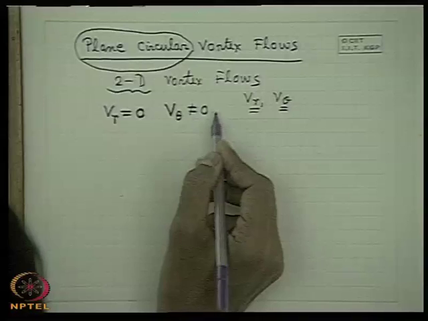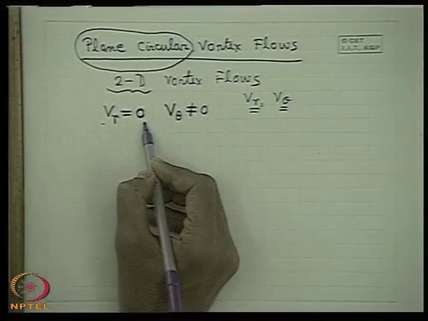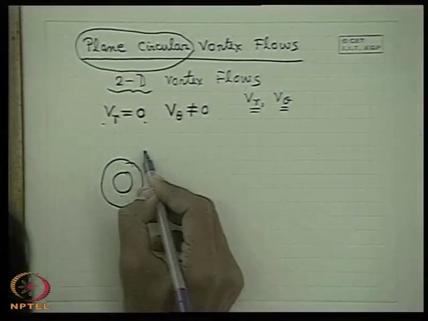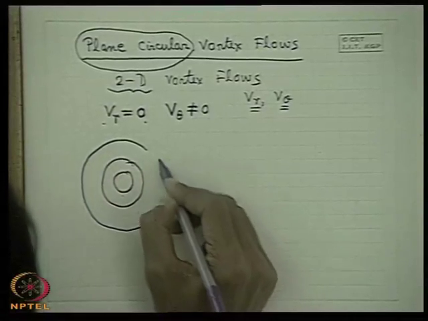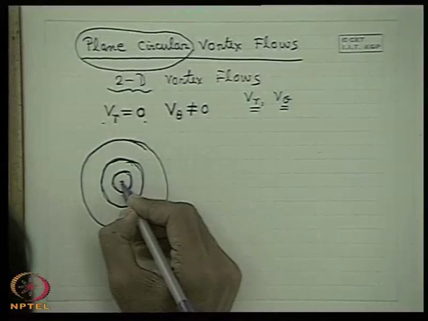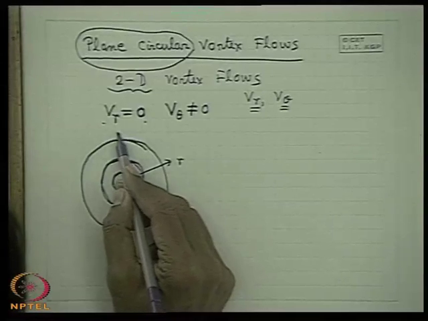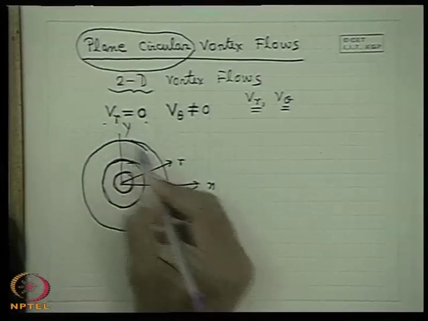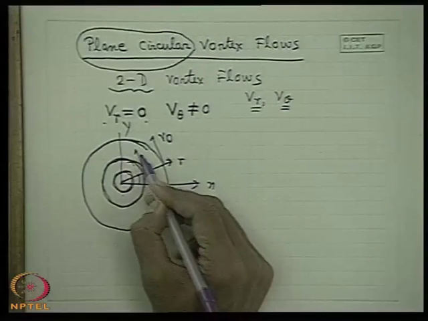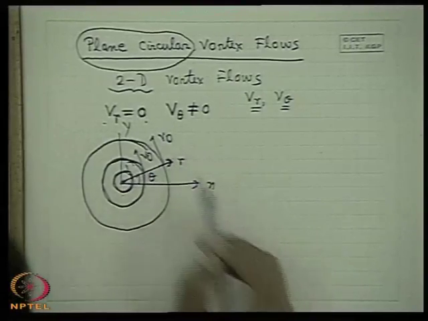That means the flow where only tangential velocity is present, without any radial velocity, is the vortex flow. Therefore, the streamlines will be concentric circles, because the fluid particles move along a circular path with only tangential velocity. Any particle with only tangential velocity, with respect to a polar coordinate system, for example, this is x, y, this is r, this is theta. So there is always a v theta at different radius, but there is no Vr, no radial component of velocity.